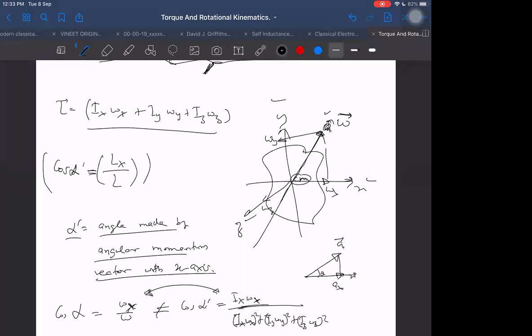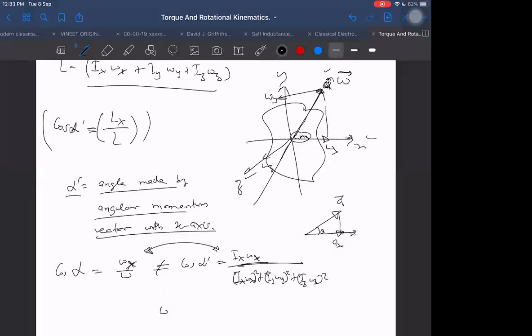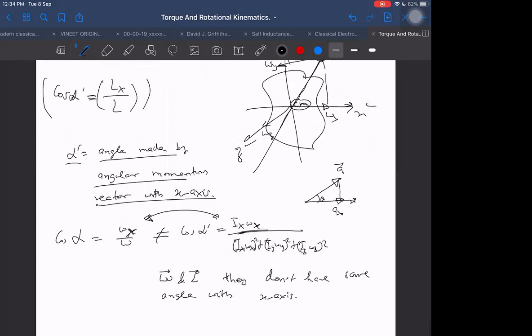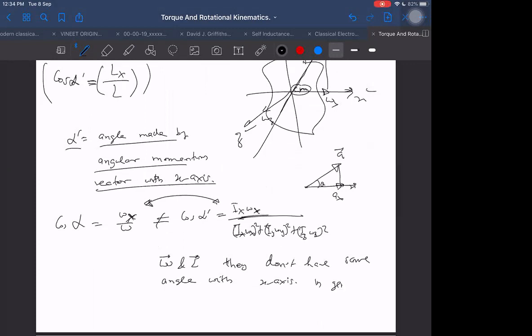So by this, what are we able to prove? We are able to prove that omega and the L vector may not be in the same direction. They don't have the same angle with the x-axis. I should say, in general, not always. But they will be in the same direction if Ix equal to Iy equal to Iz.